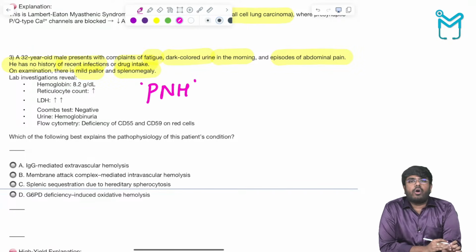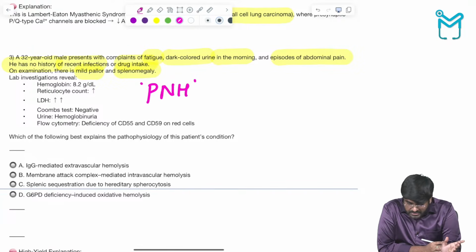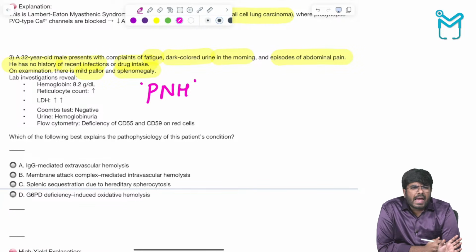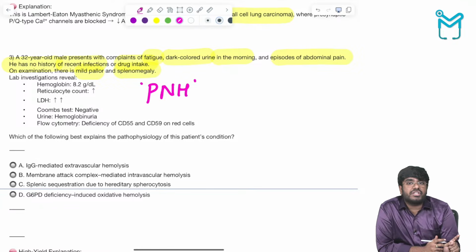This one you have already studied in your medicine, in your patho also, and in our physiology classes we have discussed this. Paroxysmal nocturnal hemoglobinuria is an acquired hemolytic anemia, intravascular hemolysis due to deficiency of which protein? GPI deficiency. No CD55 on the blood cells, no CD59 on the blood cells.